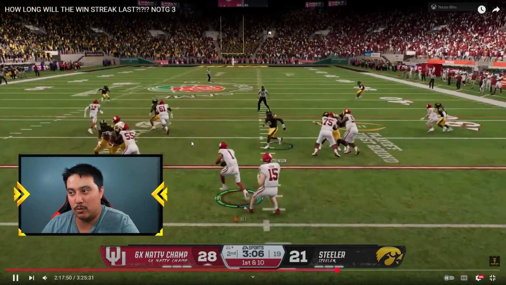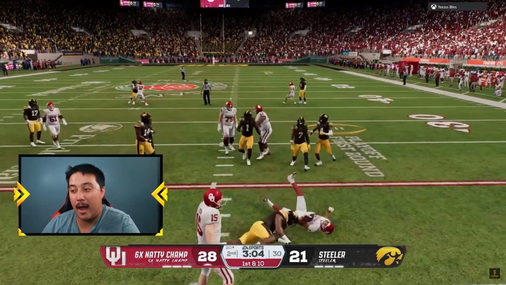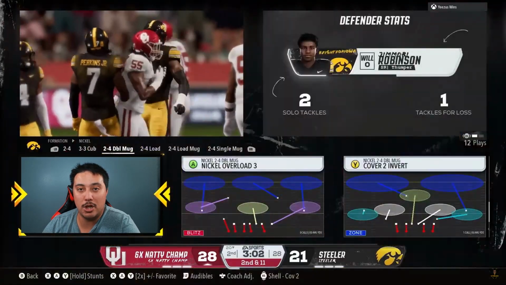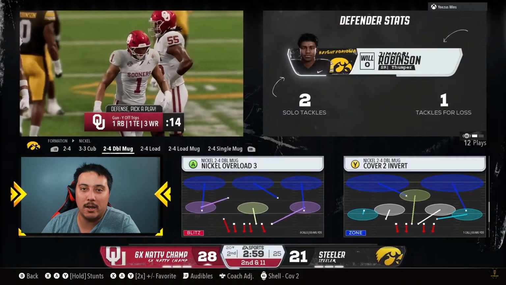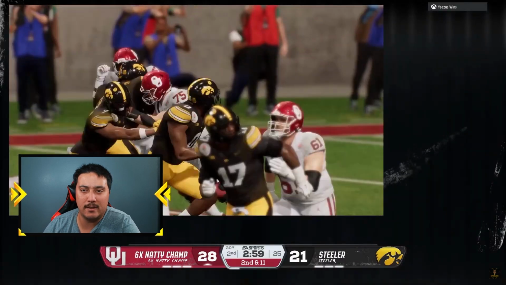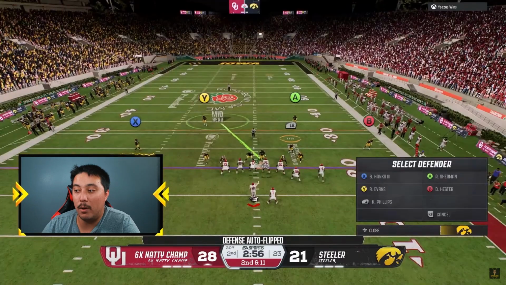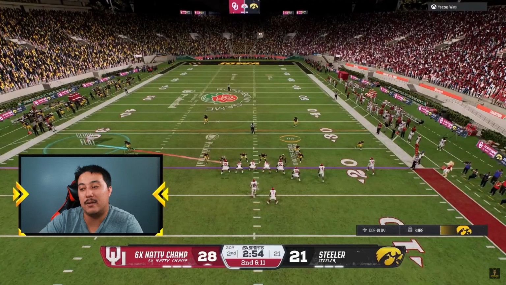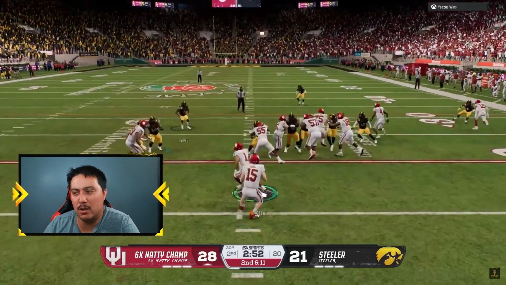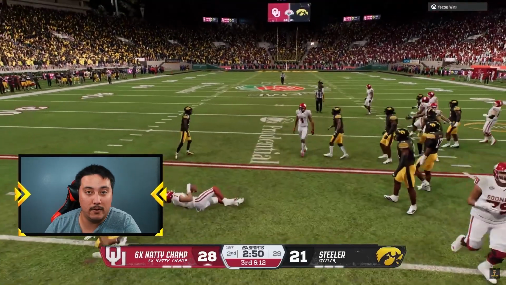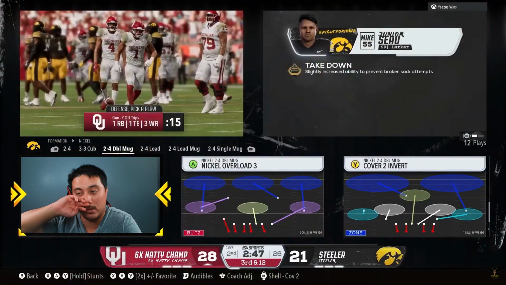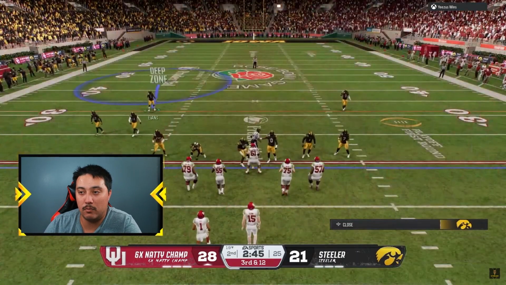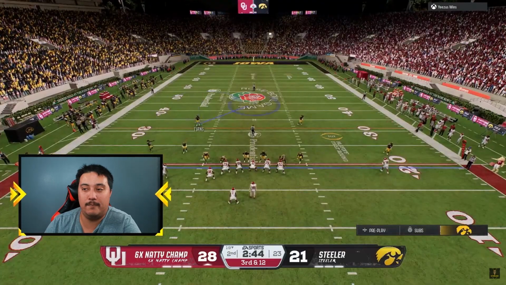I don't even know what possession we're on still. He's still running the ball. At that time, we actually did a pretty good job. Also, what's kind of confusing is with the stunts that I'm running a stunt with both ends called the Texas 4-man stunt, where both defensive ends are crashing around the inside. So you think that would be good run defense. Speaking of good run defense, that actually was insanely good run defense right there. Mostly because we were committing to the run there. We were using the safety to really help out.